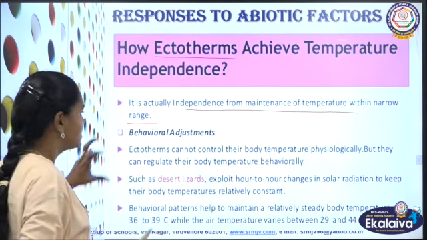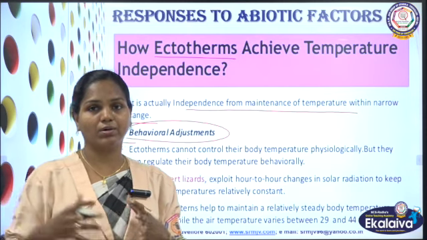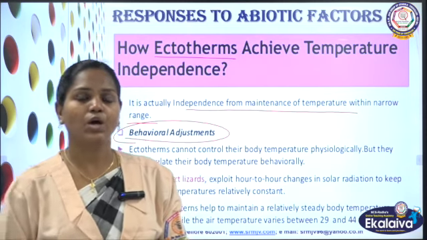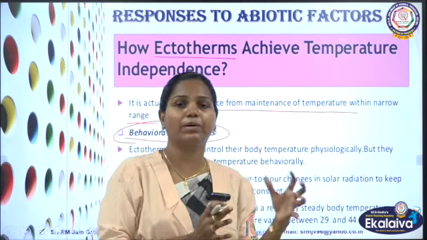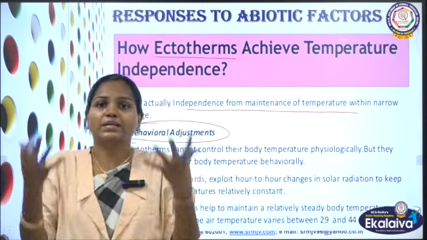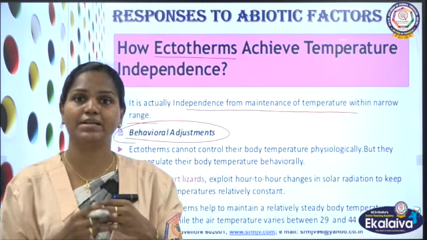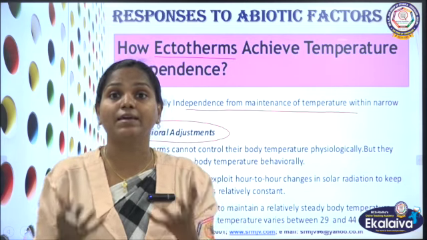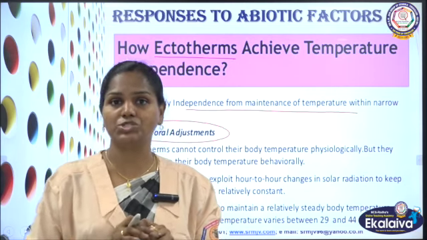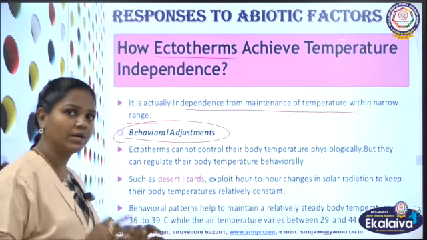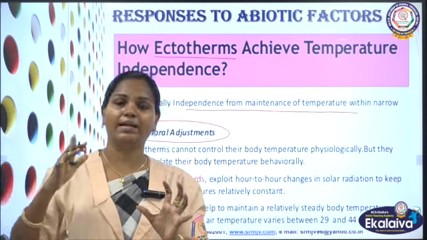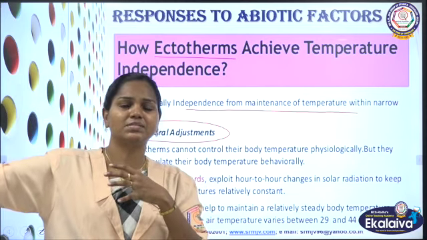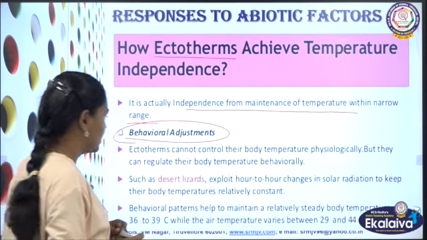Some animals will make behavioral adjustments. Kangaroo rats and others live in a hot desert. When the temperature increases, they will go and hide themselves in burrows. They will not expose their body to the direct sun radiation. So behaviorally, they will control their body temperature. When the body temperature drops, they come and bask in the sun. They will come and stand in the direct sunlight. So according to the temperature there, they can change their body temperature.